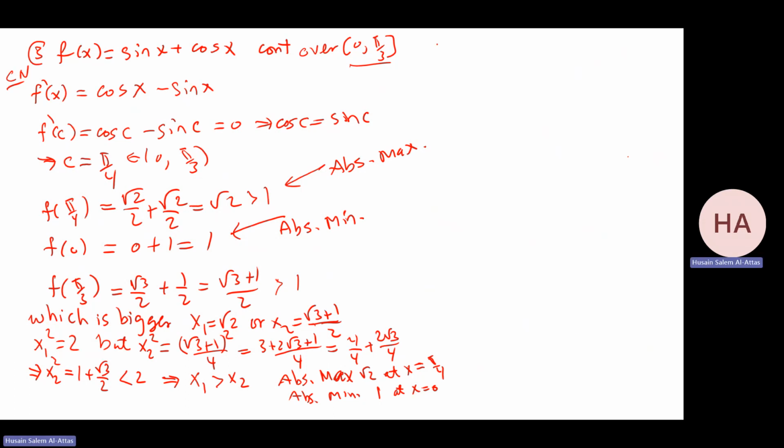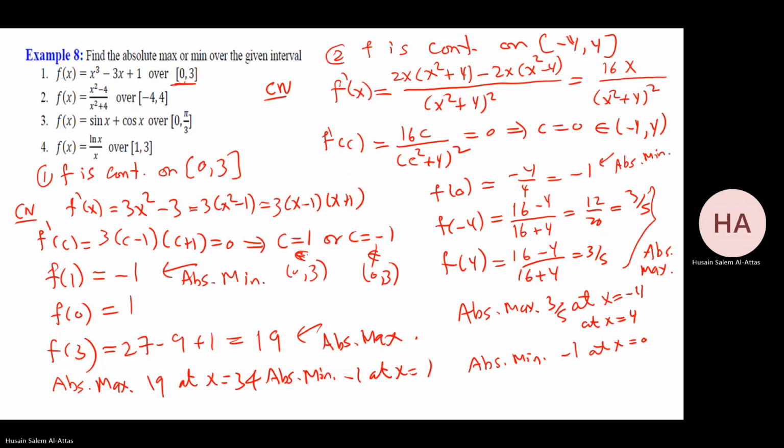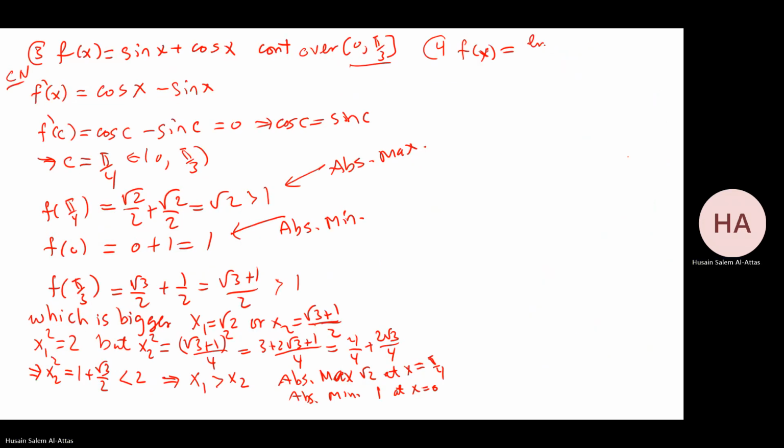Yeah, number 4. f of x equals ln x over x, which is continuous over this interval. What is the interval? 1 and 3. Yeah, the interval 1 and 3. Okay, so we'll find critical numbers. We'll find f prime.